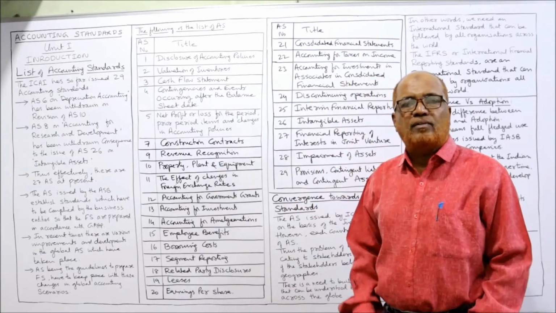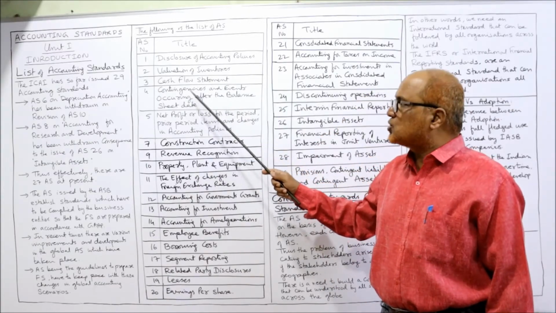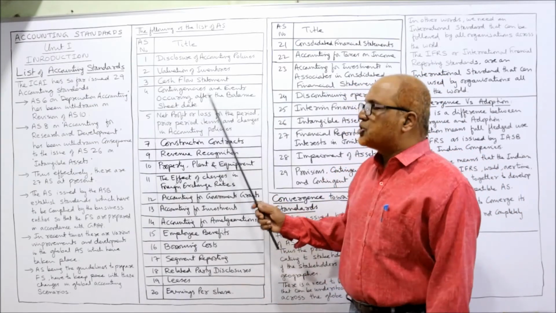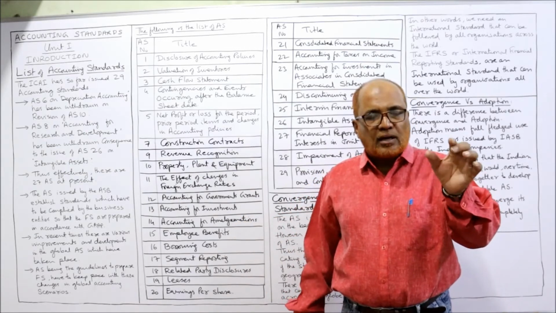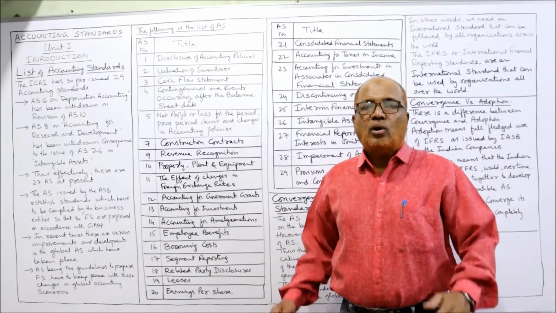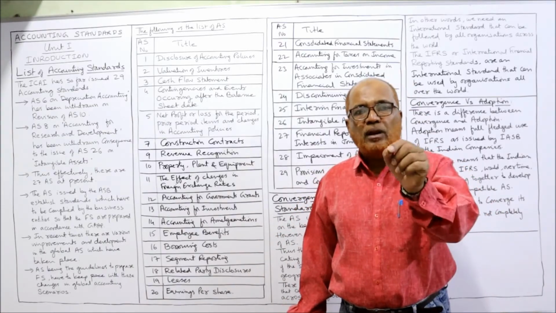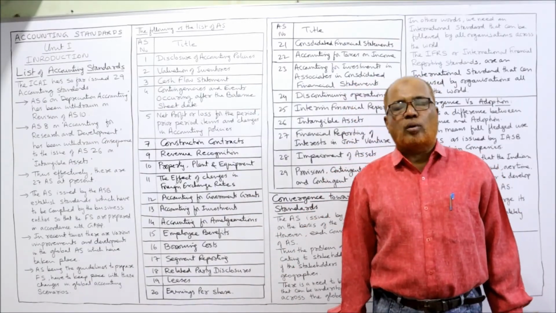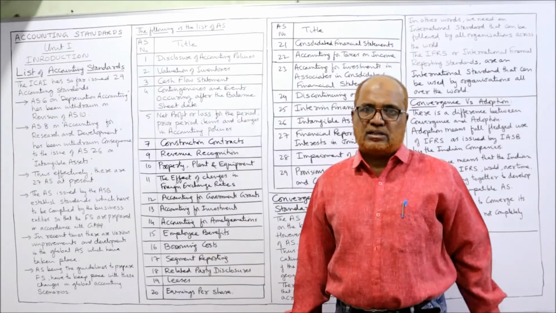Again, accounting standards are given. So first, disclosure of accounting policies. Second, valuation of inventory. Third, cash flow statement. Fourth, contingencies and events occurring after the balance sheet date. That means there is a time gap between the closing of the final accounts and the approval of the final accounts. So any events happening after the date of the balance sheet have to be reported. So accounting standard number 4 deals with those events which are occurring after the balance sheet date.